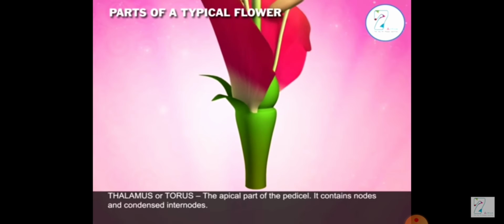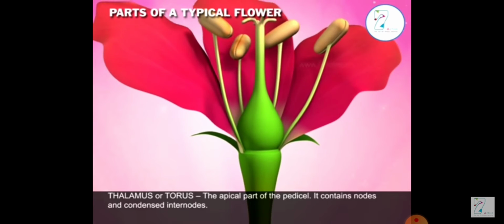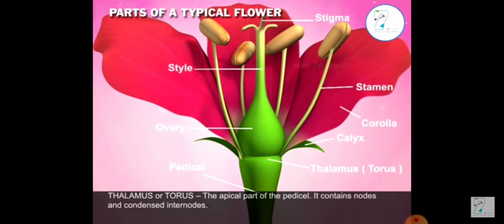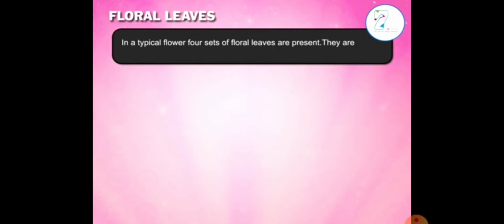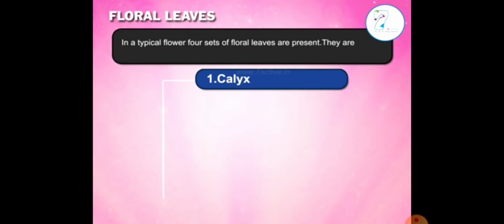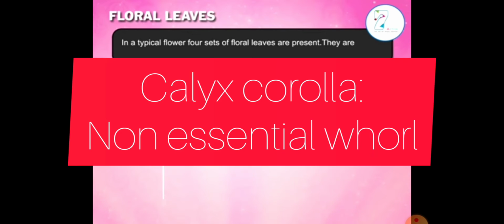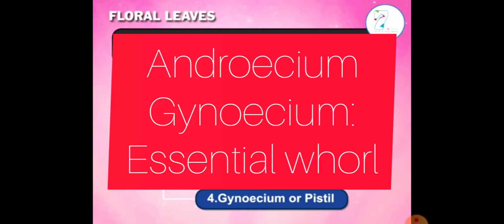Flower is a reproductive unit of an angiospermic plant. It consists of 4 whorls or the 4 parts. The outermost whorl is the calyx, which is green in color. The second one is the corolla, which is generally bright in color. Third one is the androecium, and the last one is the gynoecium.